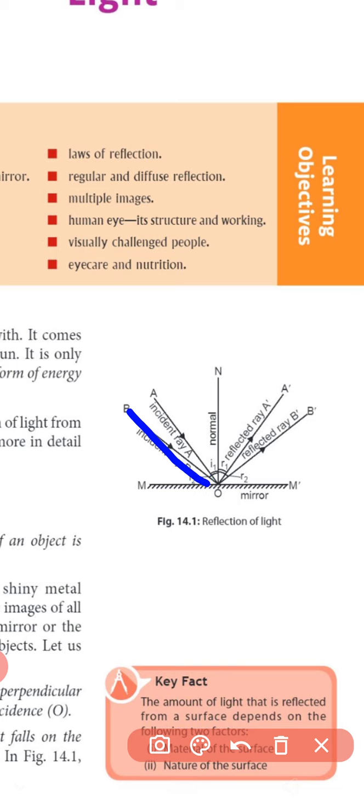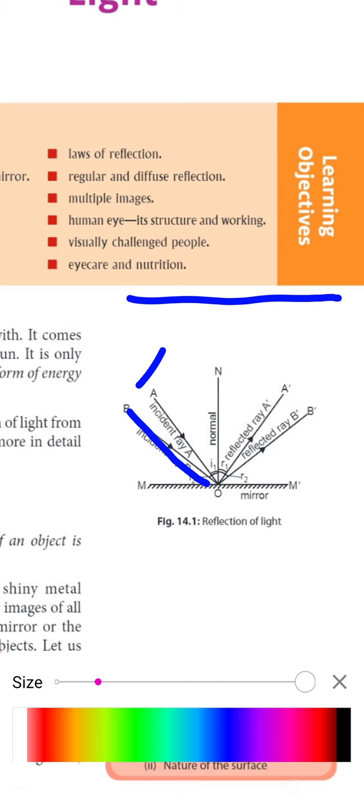Okay, so that ray which is coming from outside and strikes the mirror is called an incident ray. For example, this is a plane mirror. Any ray comes, strikes the surface, and bounces back to another side.